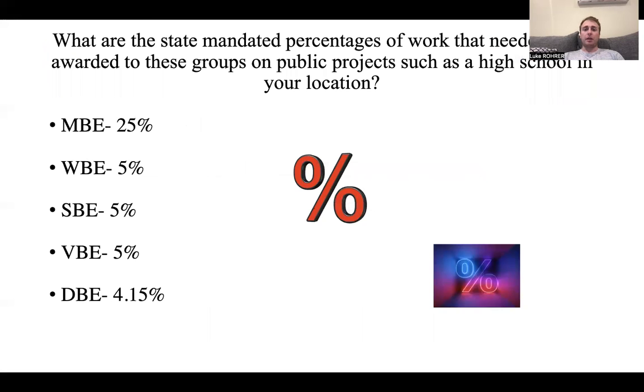What are the state mandated percentages of work that need to be awarded to these groups on public projects, such as a high school in your location? MBE is 25%, WBE 5%, SBE 5%, VBE 5%, and DBE 4.15%.